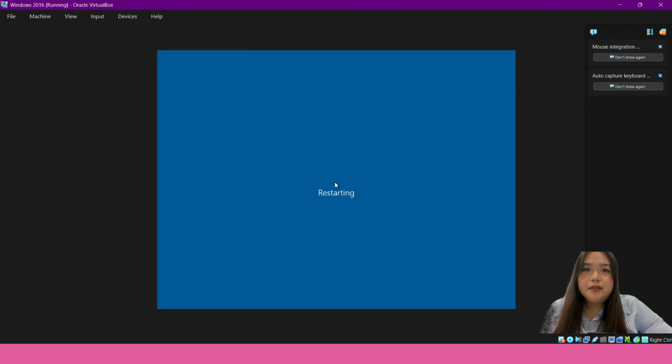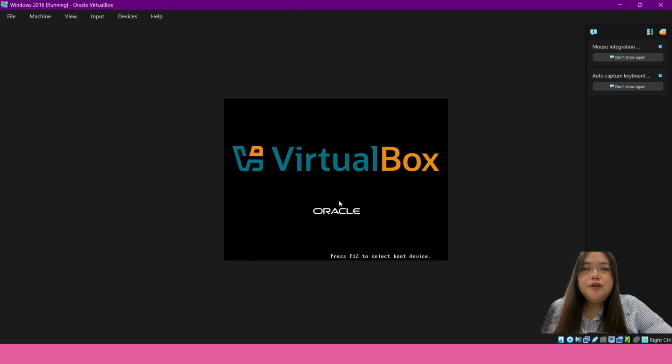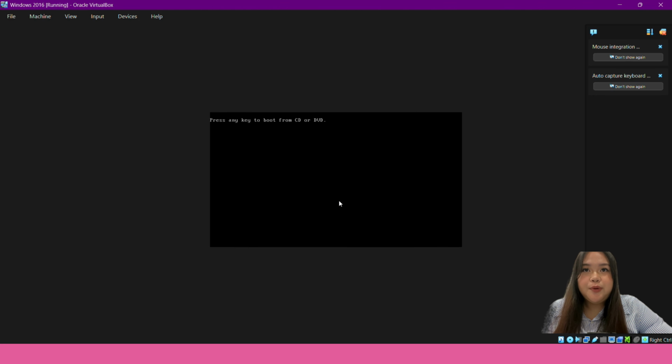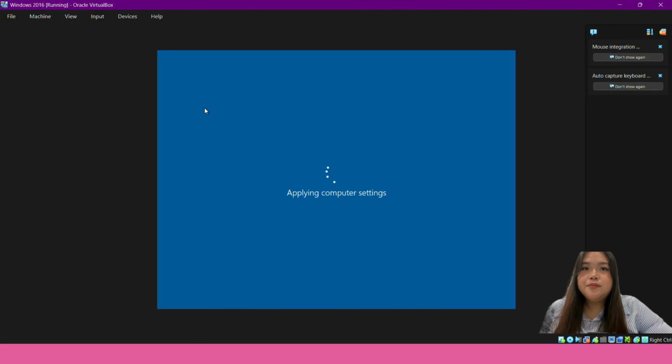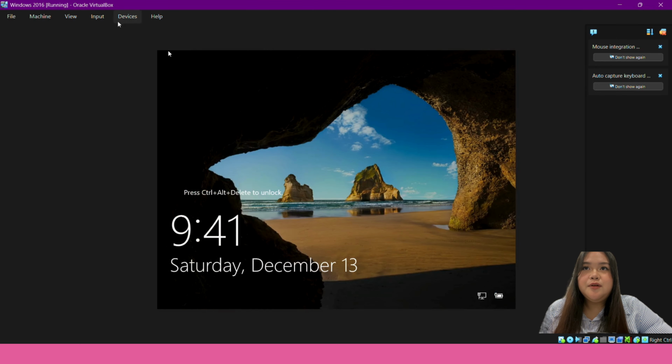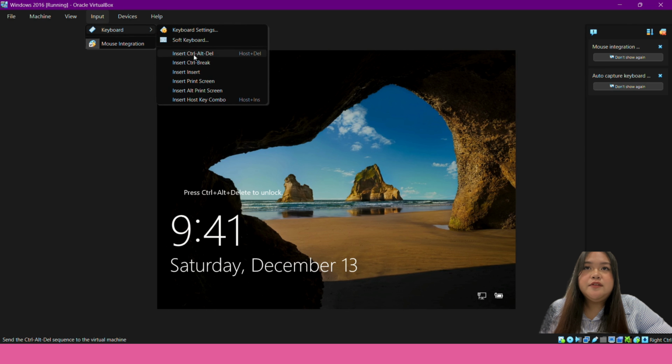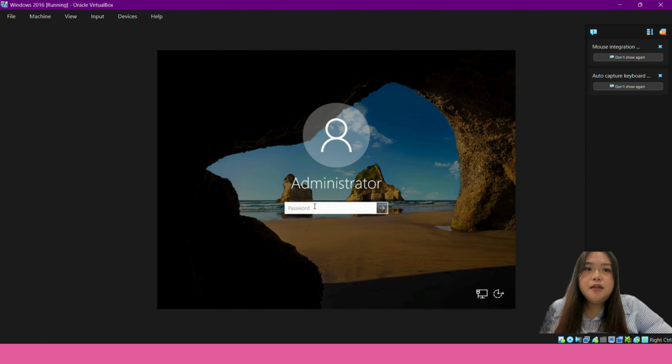This process might take a while to finish loading, but just wait. It's almost done loading. And it's done loading. Click on input keyboard and insert control, and then put your password as usual.